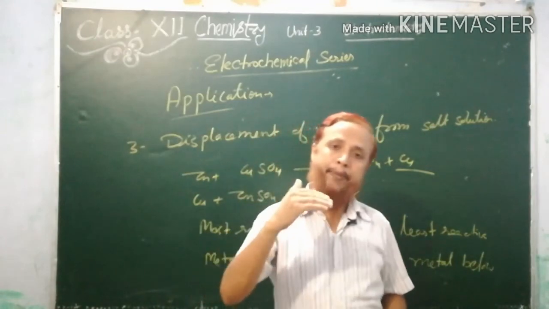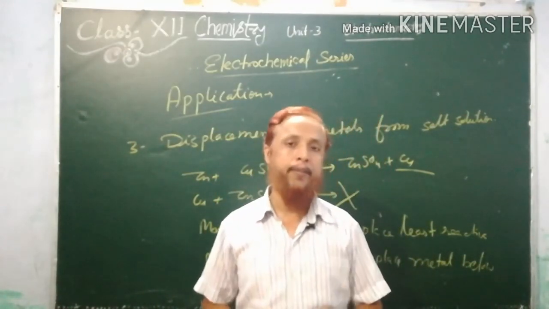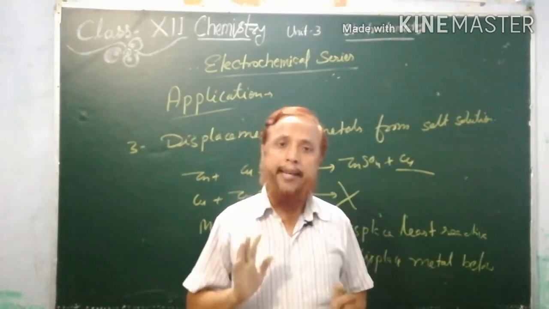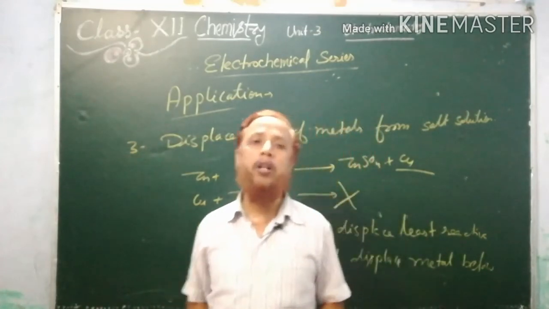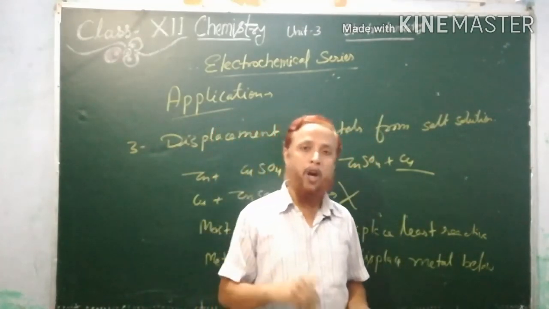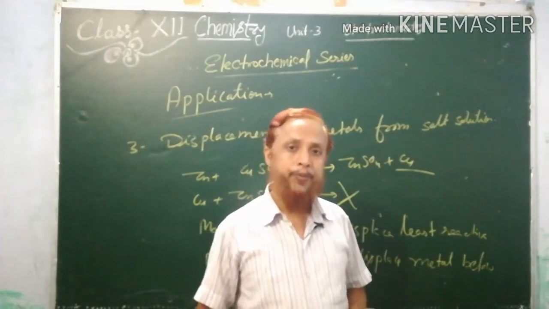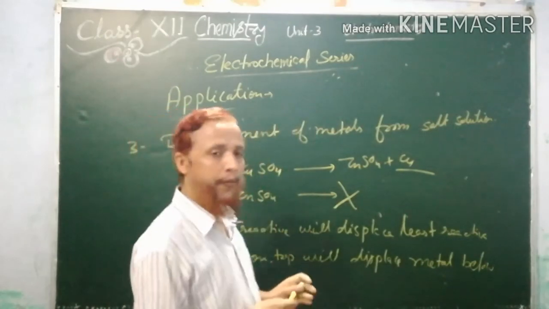There is another application, displacement of hydrogen. Those metals kept above hydrogen can easily displace hydrogen from acids, means from HCl, H2SO4, HNO3. But those metals kept below hydrogen can't displace hydrogen from acid, like copper, silver, mercury and so on. Clear? And this is all about the applications of the electrochemical series.